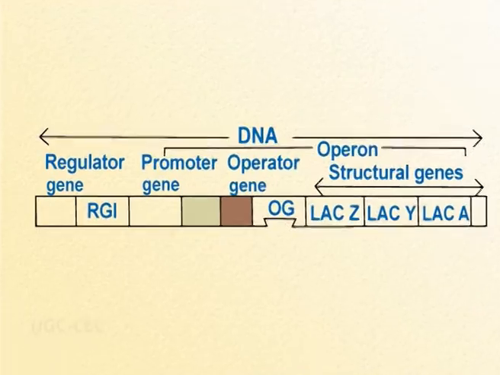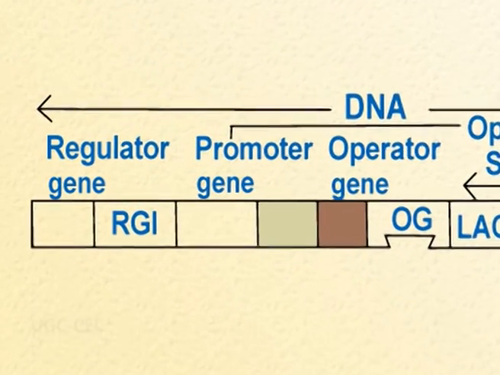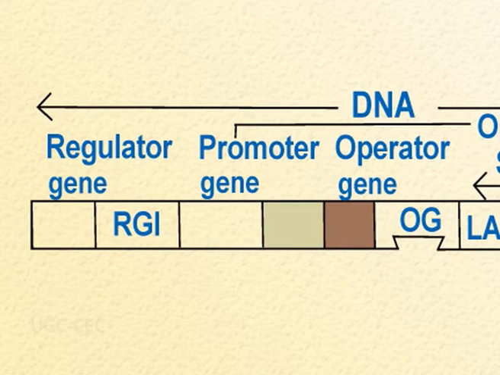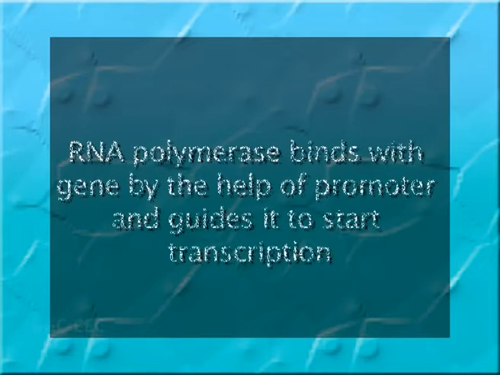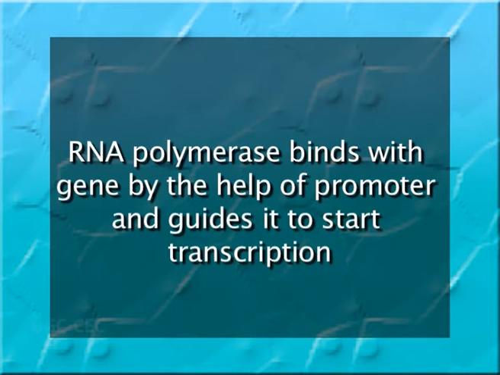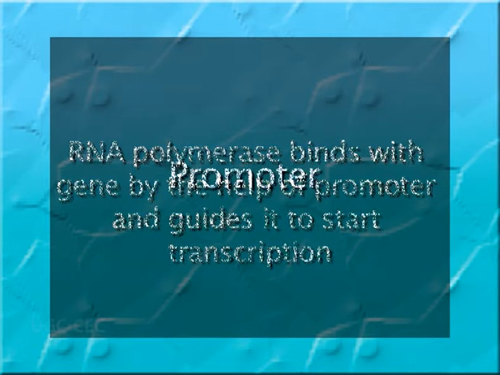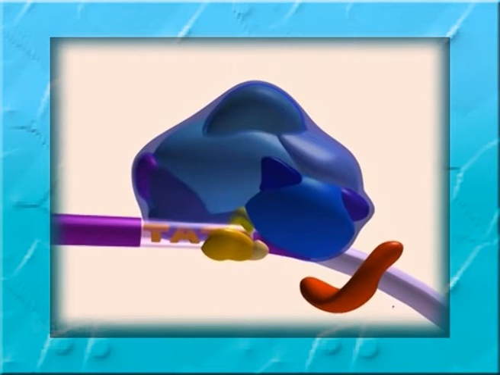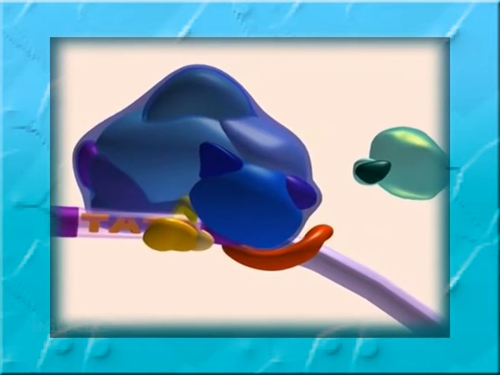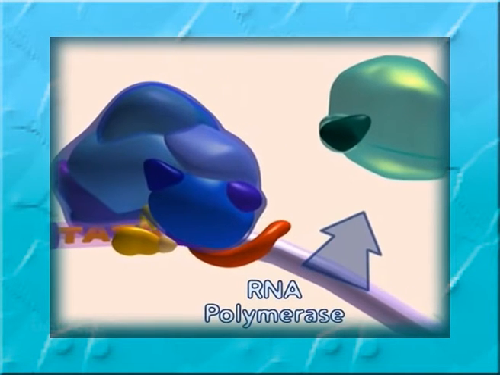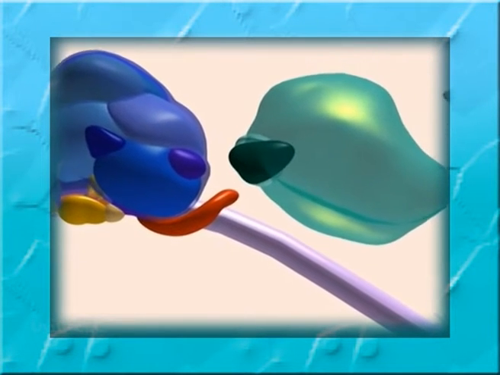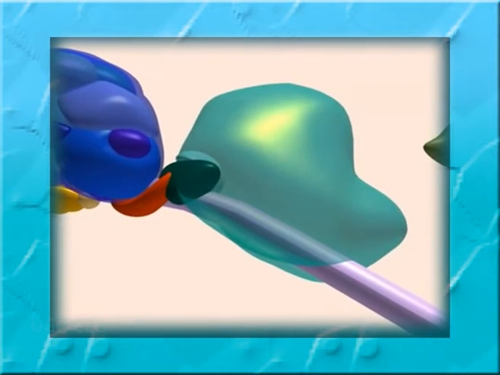What is a regulatory region? Among the number of different elements present in this region, the promoter is the most important regulatory element. RNA polymerase binds with the gene by the help of the promoter and guides it to start transcription. Now, what is a promoter? A promoter is defined as a sequence of DNA having the signal which directs the proper binding of RNA polymerase to DNA and activates it to a form which is capable of initiating the transcription.